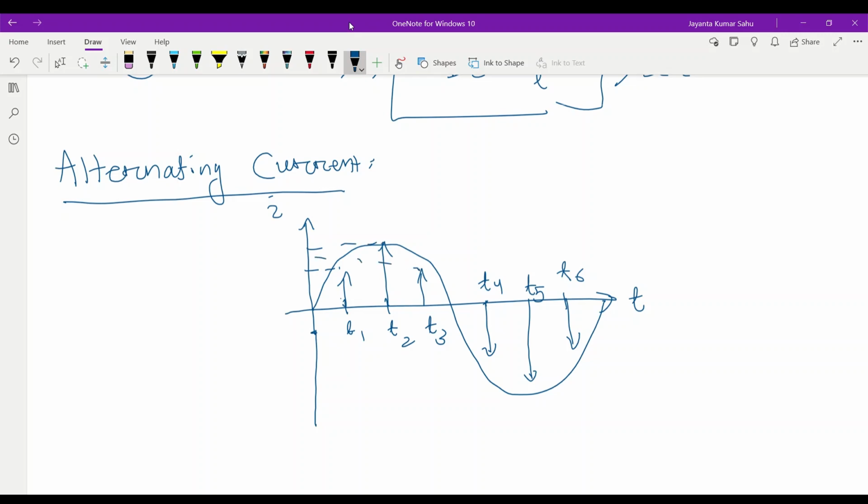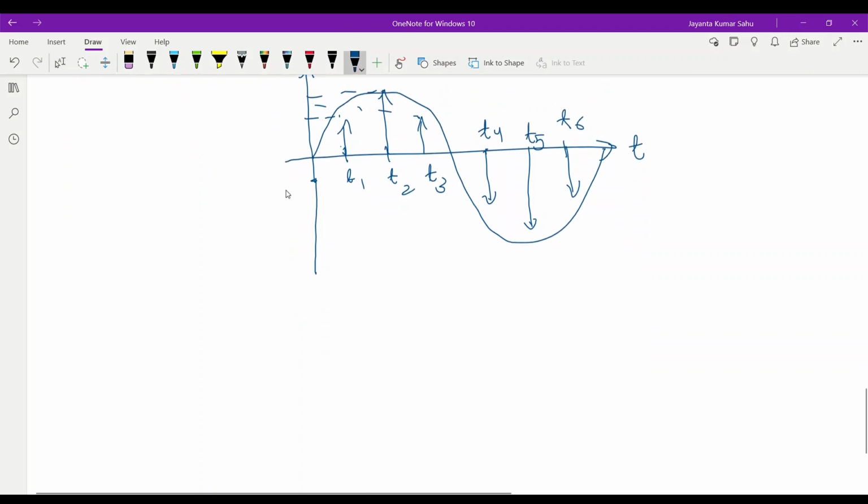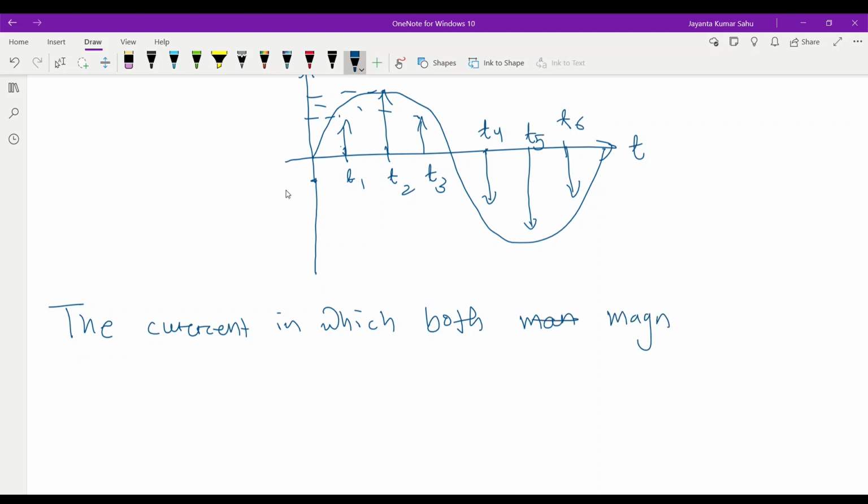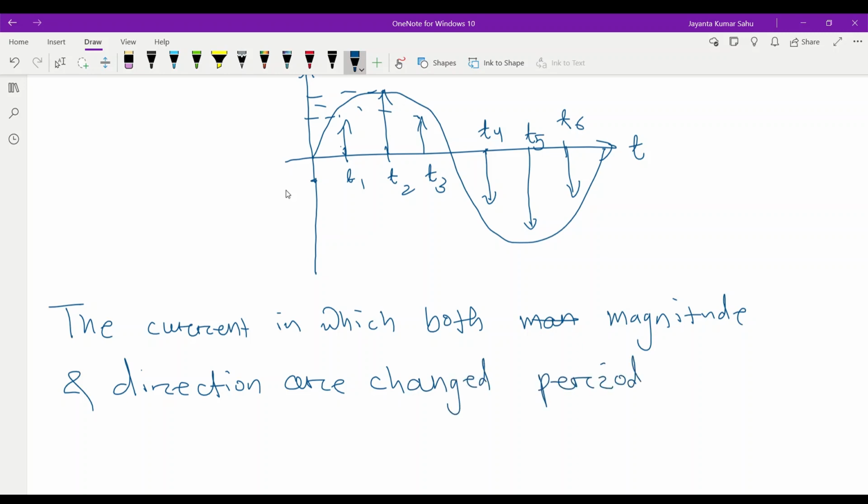What is the definition of alternating current? The current in which both magnitude and direction are changed periodically with respect to time is called as AC current.